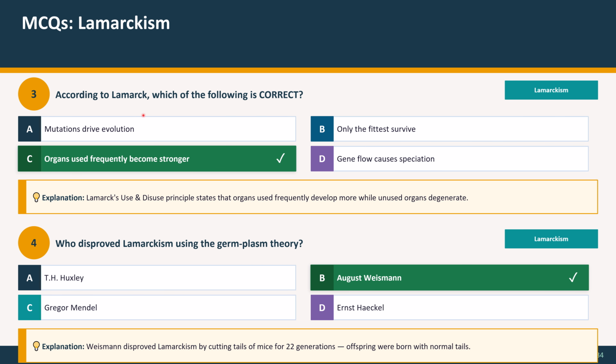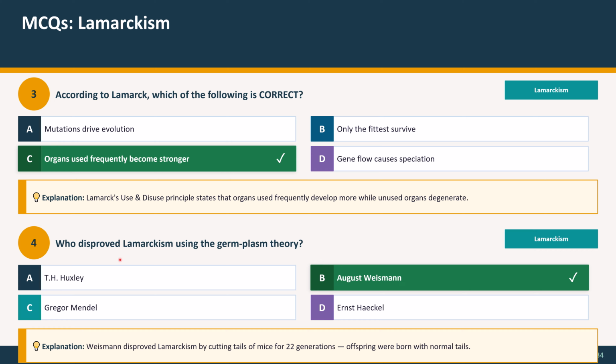Question 3: According to Lamarck, which of the following is correct? A, mutations drive evolution, B, only the fittest survive, C, organs used frequently become stronger, and D, gene flow causes speciation. And the correct answer is organs used frequently become stronger. Explanation: Lamarck's use and disuse principle states that organs used frequently develop more while unused organs degenerate.